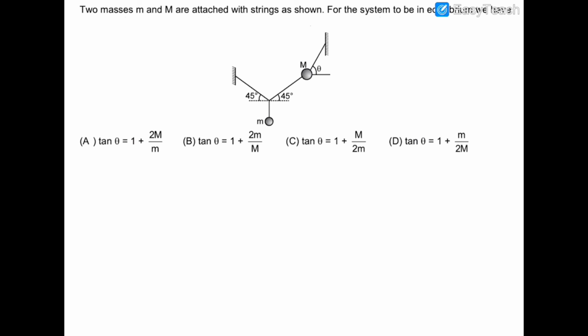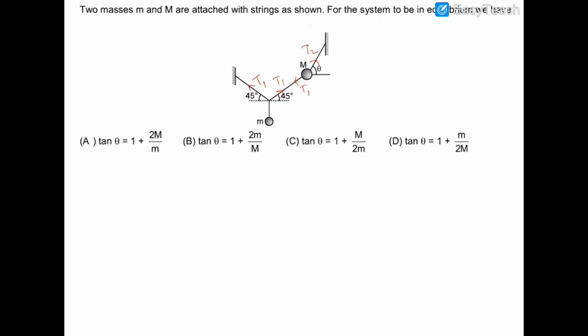So let us suppose that there is a tension T1 in this rope. There is a similar tension T1 in the other rope, because I'm assuming these two tensions are the same, because their horizontal components, T1 cos 45 and T1 cos 45, will be equal. So T1 will be equal to T2. So I'm assuming both these tensions to be T1. Now this tension is T1 also, because the rope is the same, and this tension is T2.